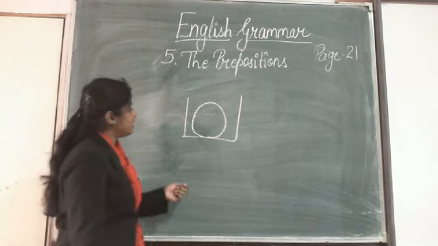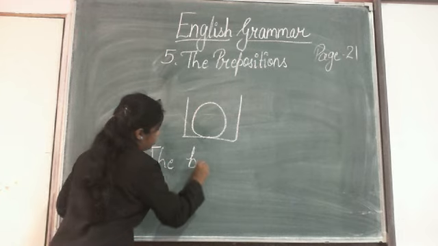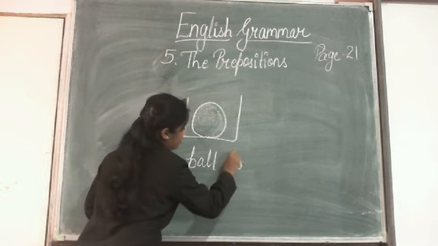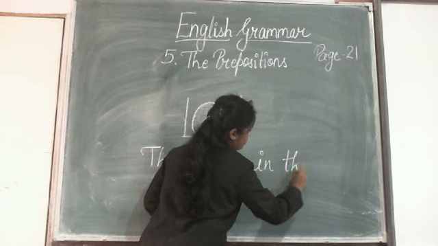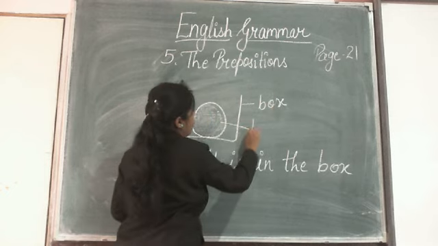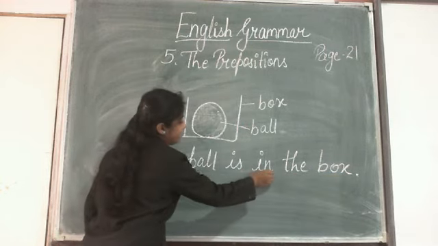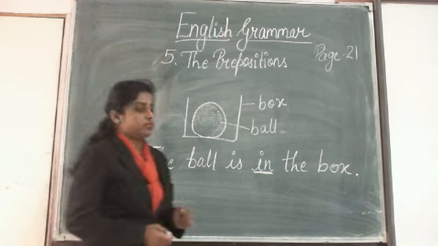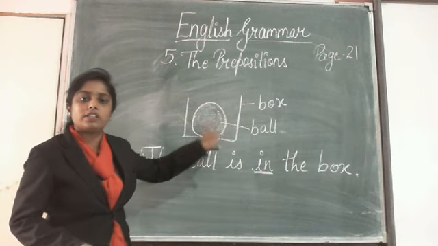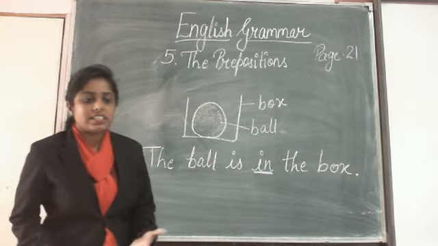Can I say the ball is in the box? The ball is in the box. बॉल बॉक्स के अंदर है ना, बॉल बॉक्स में रखी है, तो सिंपली बॉल बॉक्स में है. The ball is in the box. Okay, we can make some more sentences like this.